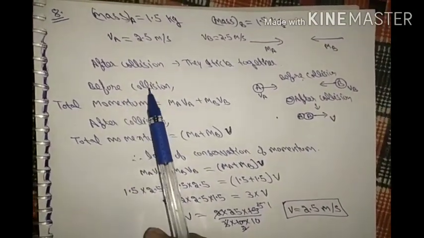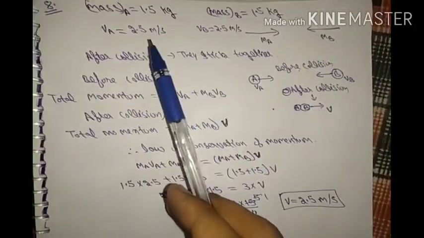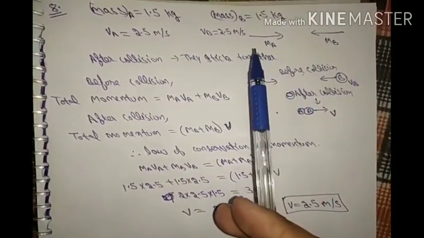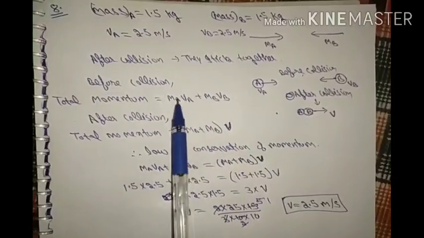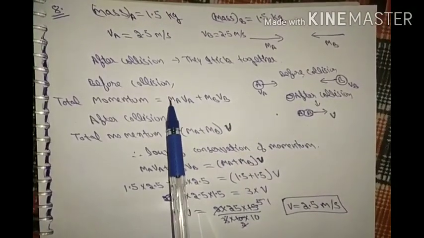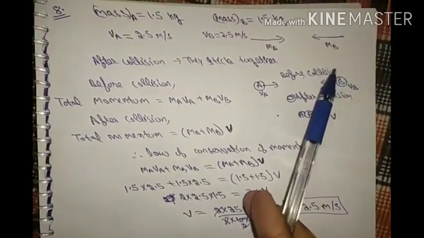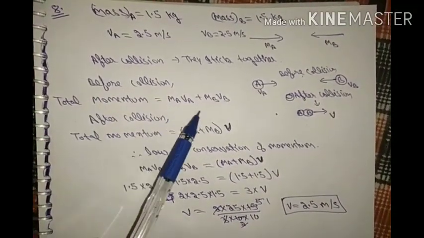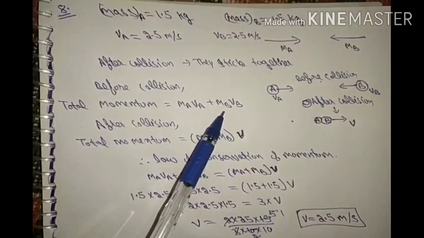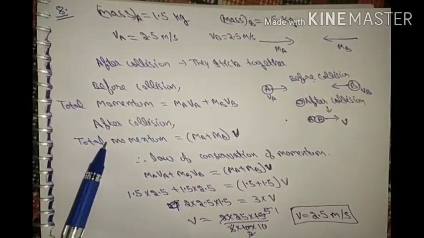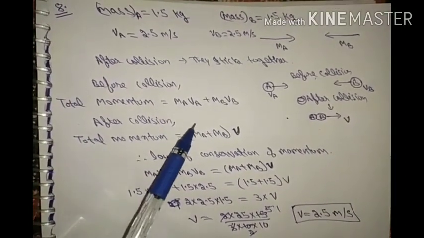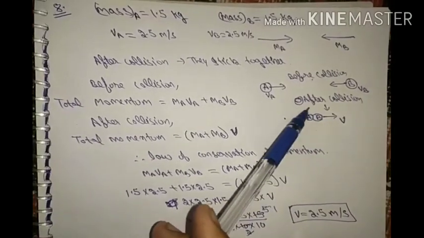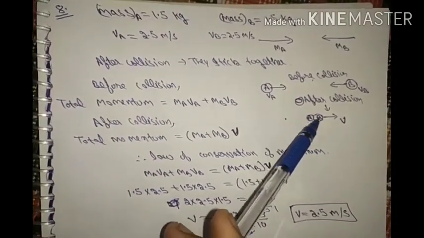So total momentum before the collision is momentum of body A plus momentum of body B. And what is the momentum of body A? That is mass into velocity, ma va. And what is the momentum of body B? Mass of B into velocity of B. So ma va plus mb vb. Clear, students? And after collision the total momentum is equal to, now that there is a single body, they stick together, so